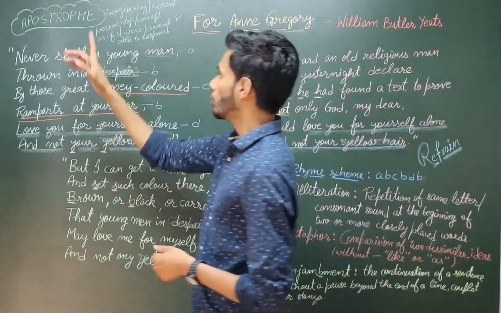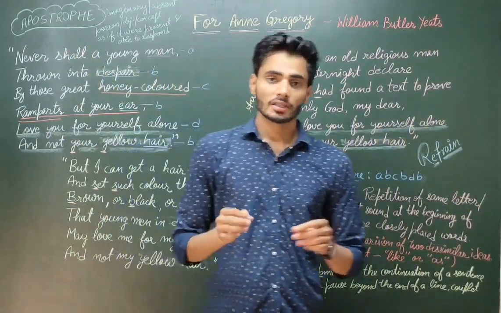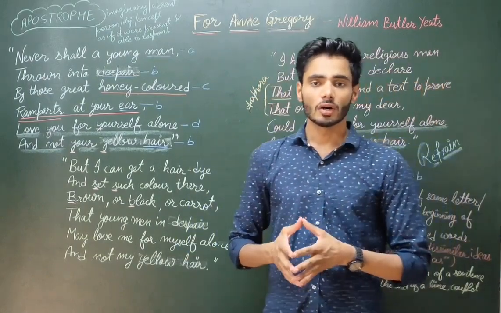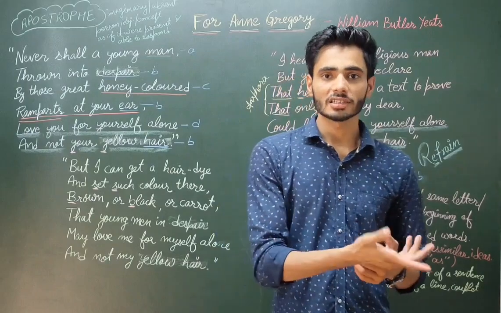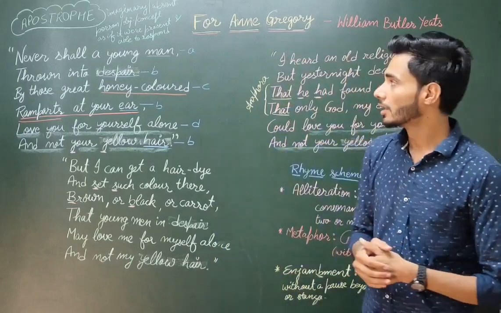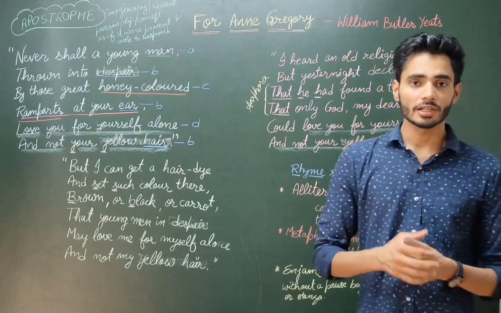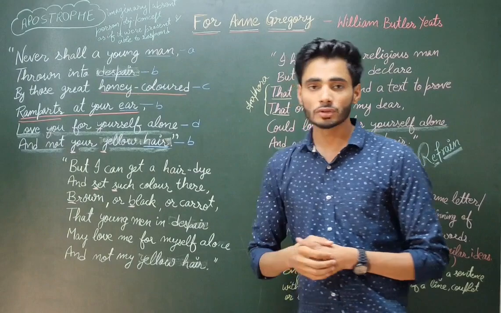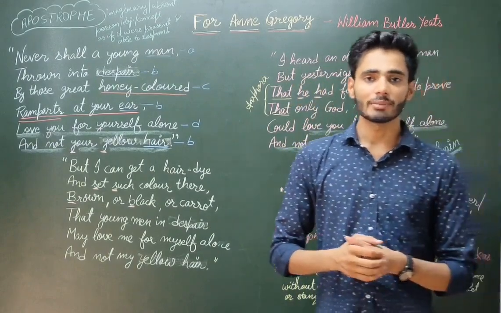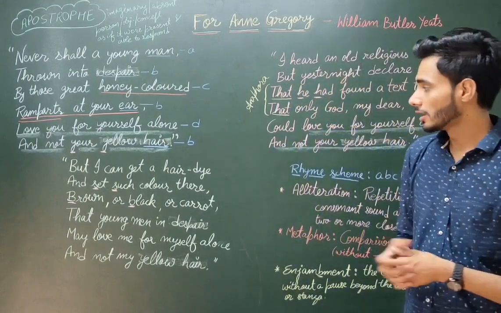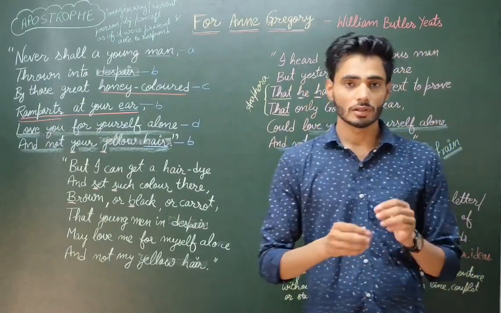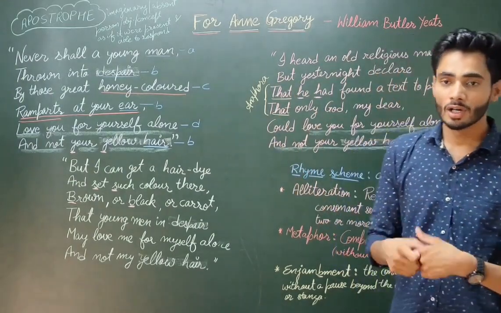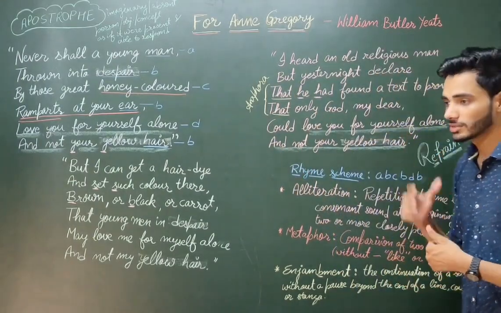Next poetic device is apostrophe. Till now we have learned that an apostrophe is used to show possession or to indicate some omission of numbers or words. But apostrophe is also a literary device used to address an imaginary or absent speaker or listener. In the poem, it is not specified whether Anne Gregory is speaking or the poet himself is speaking.